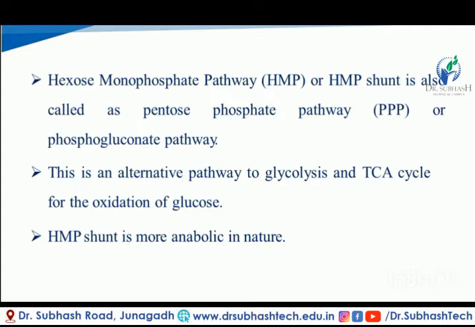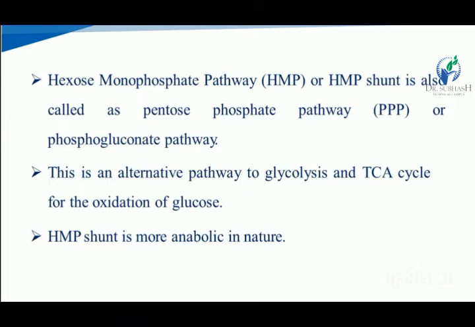So the HMP, that means hexose monophosphate pathway, is also called the pentose phosphate pathway and phosphogluconate pathway. This pathway is used as an alternative pathway for the oxidation of glucose, other than glycolysis and the TCA cycle. The hexose monophosphate pathway is more anabolic in nature. That means it is useful for the synthesis of many molecules.